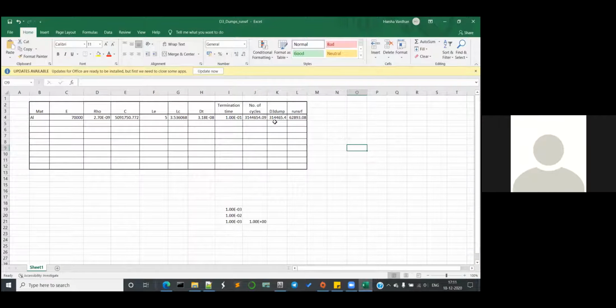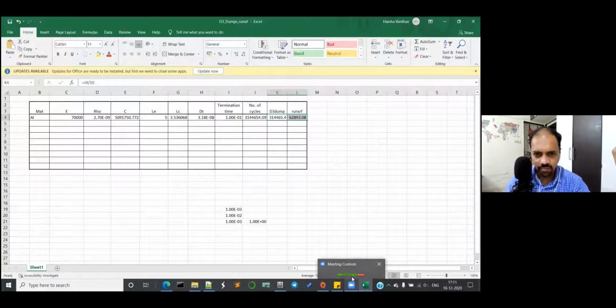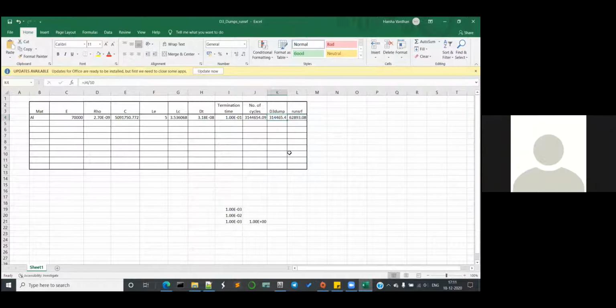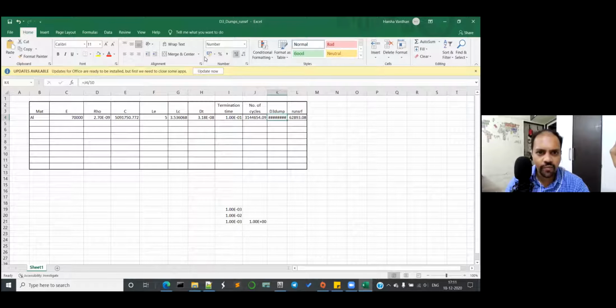314,465. So make these two values integers. Round them off. One extra digit you rounded, actually. Yeah, that's fine, you're right. Is that making sense? That is why you are getting too many dumps. Now please do these changes. Just copy this D3 dump value and paste it here, 314465, right here.